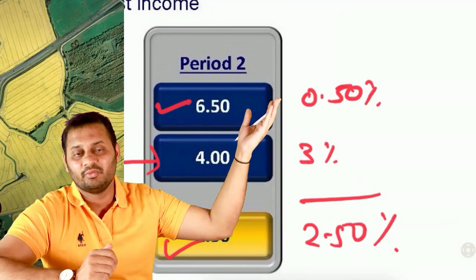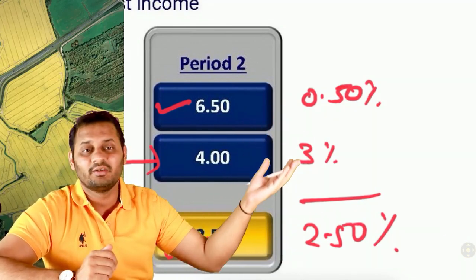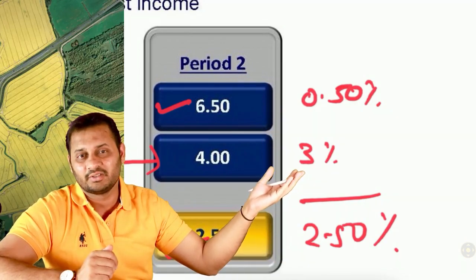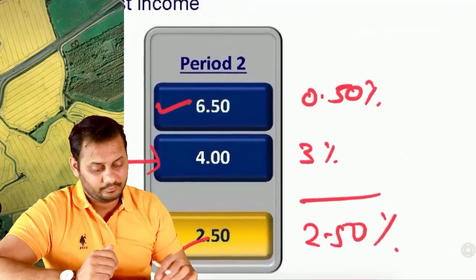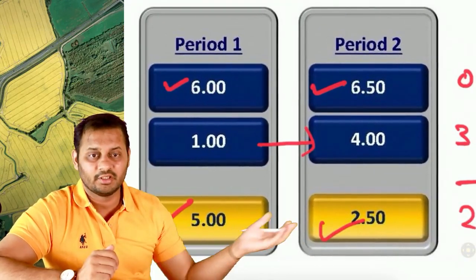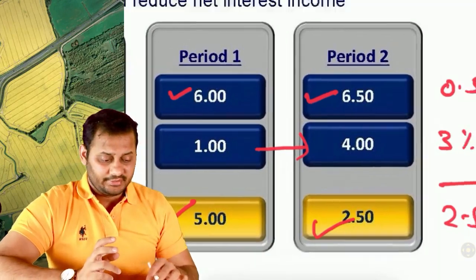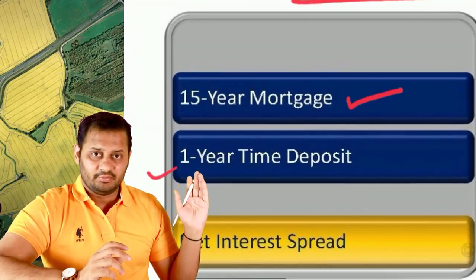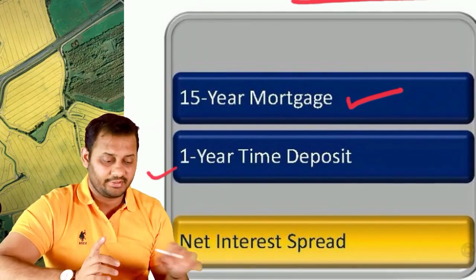This is increasing by only 0.5. So our income is increasing by 0.5, but payment is increasing by 3%. So ultimately we are losing 2.5%. From 5% we are now earning only 2.5. Now what is the difference in this? See, first of all, there is a time gap. Timing is not the same. If the timing would have been the same, it would have been a basis risk, right?